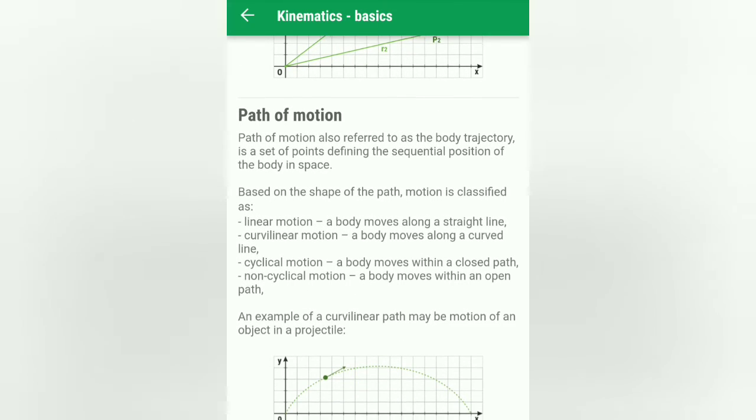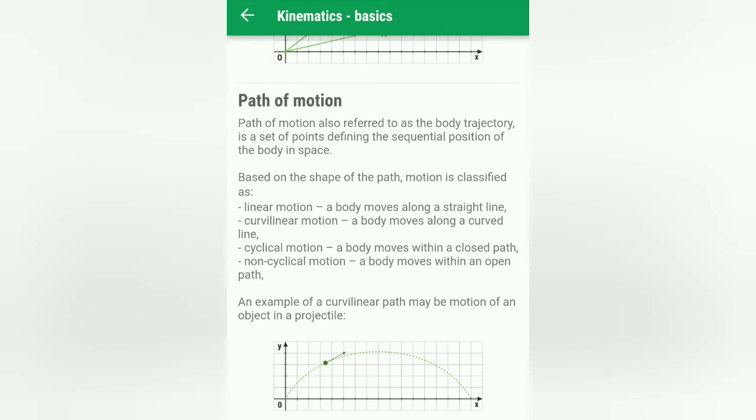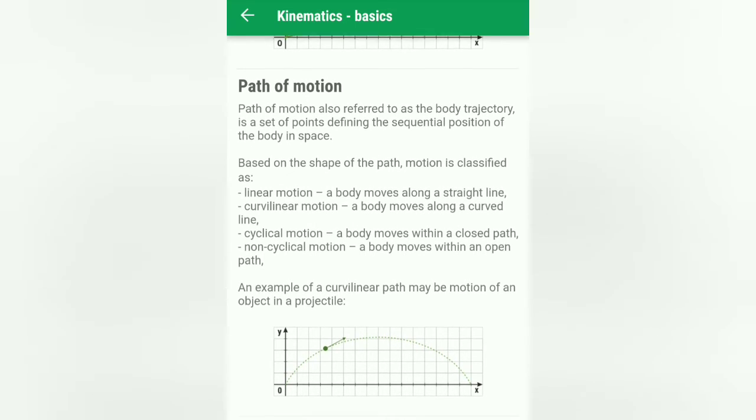Then path of motion. The path of motion, also referred to as the body's trajectory, is a set of points defining the sequential positions of the body in space.